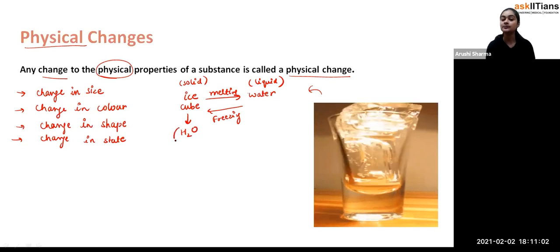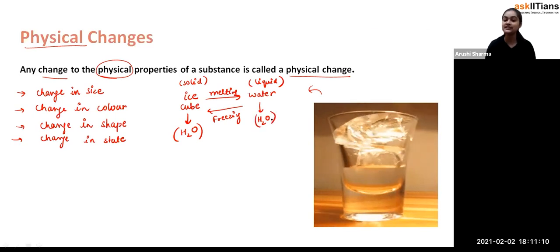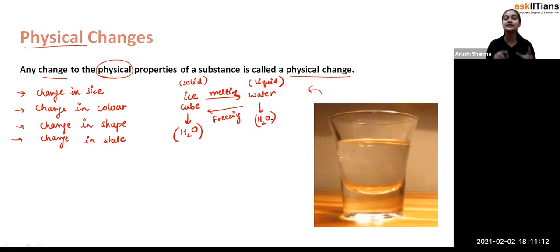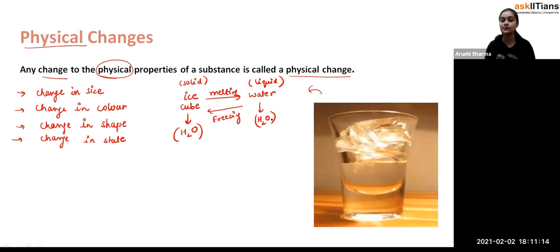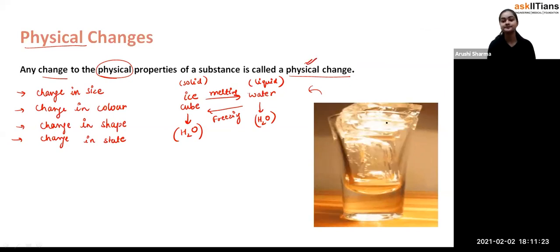So its chemical composition, that is H2O, will remain the same, and in the liquid it is also remaining the same. So that's how, student, you can say that physical changes are those types of changes in which the physical properties are going to be changed but the chemical composition will remain the same. Such types of changes are called physical changes. Okay, so this is the example of change in state.